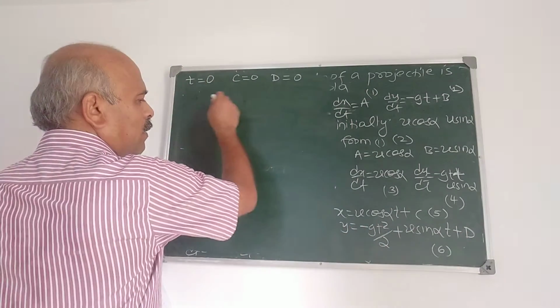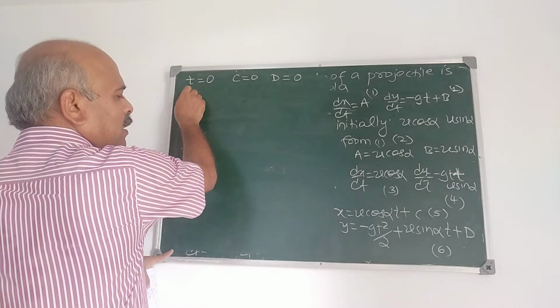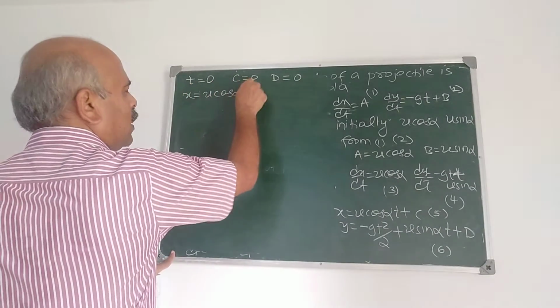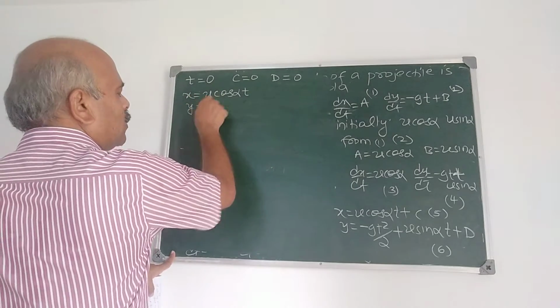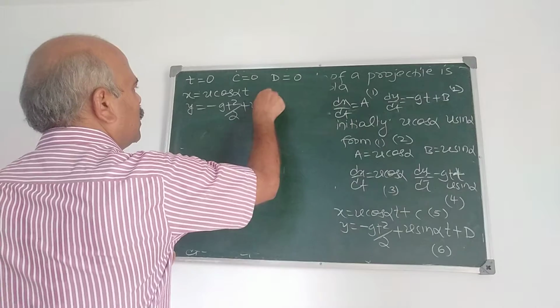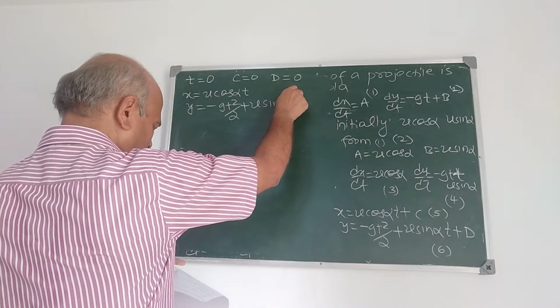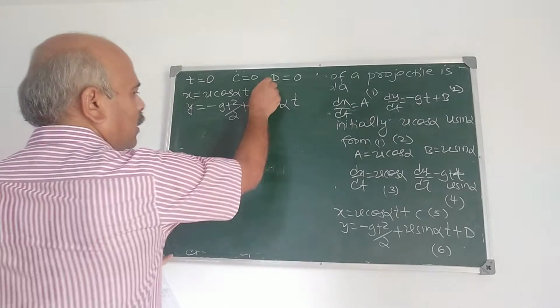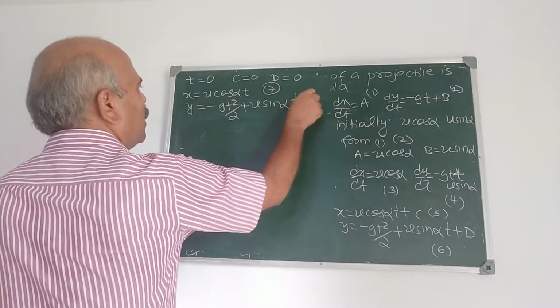So from 5 and 6 we get x is equal to u cos alpha t, y is equal to minus gt square by 2 plus u sin alpha t. Take these as 7 and 8.